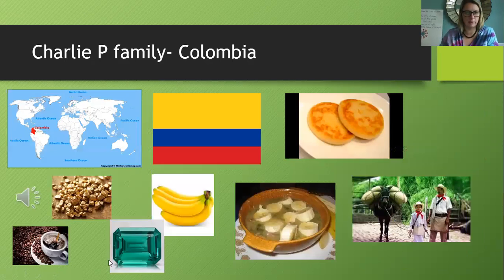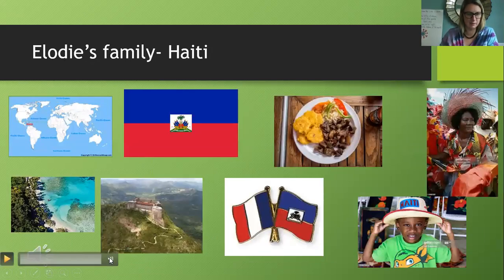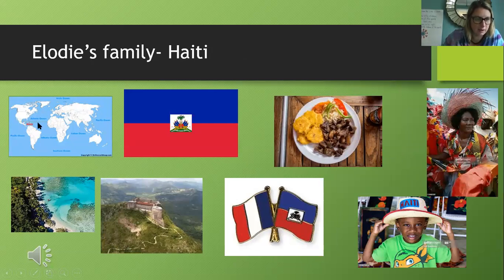So let's start that music from Haiti again. I'll just turn it down a little bit. It's the national anthem of Haiti. So there's Haiti. Haiti's a little tiny island. See, there is the United States and Mexico. And remember, Colombia's down here. Italy's over here. And Haiti is right there. Haiti is an island. So here's the Haitian flag.